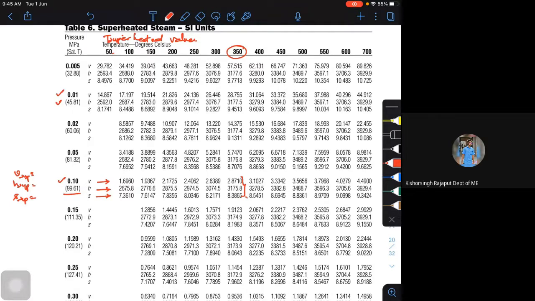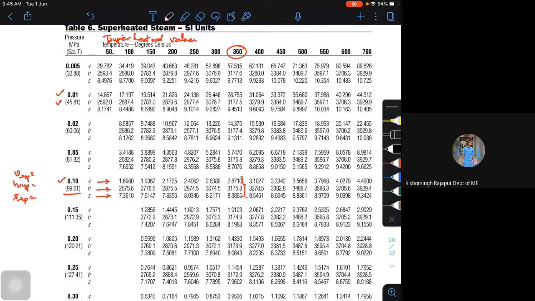So what will be your specific volume for the superheated condition corresponding to 350 degrees Celsius? It is 2.8710. And what is the specific enthalpy for the superheated condition at 350 degrees Celsius? It is 3175.8. And what is the specific entropy for the superheated condition? It is 8.3865. Are you getting?